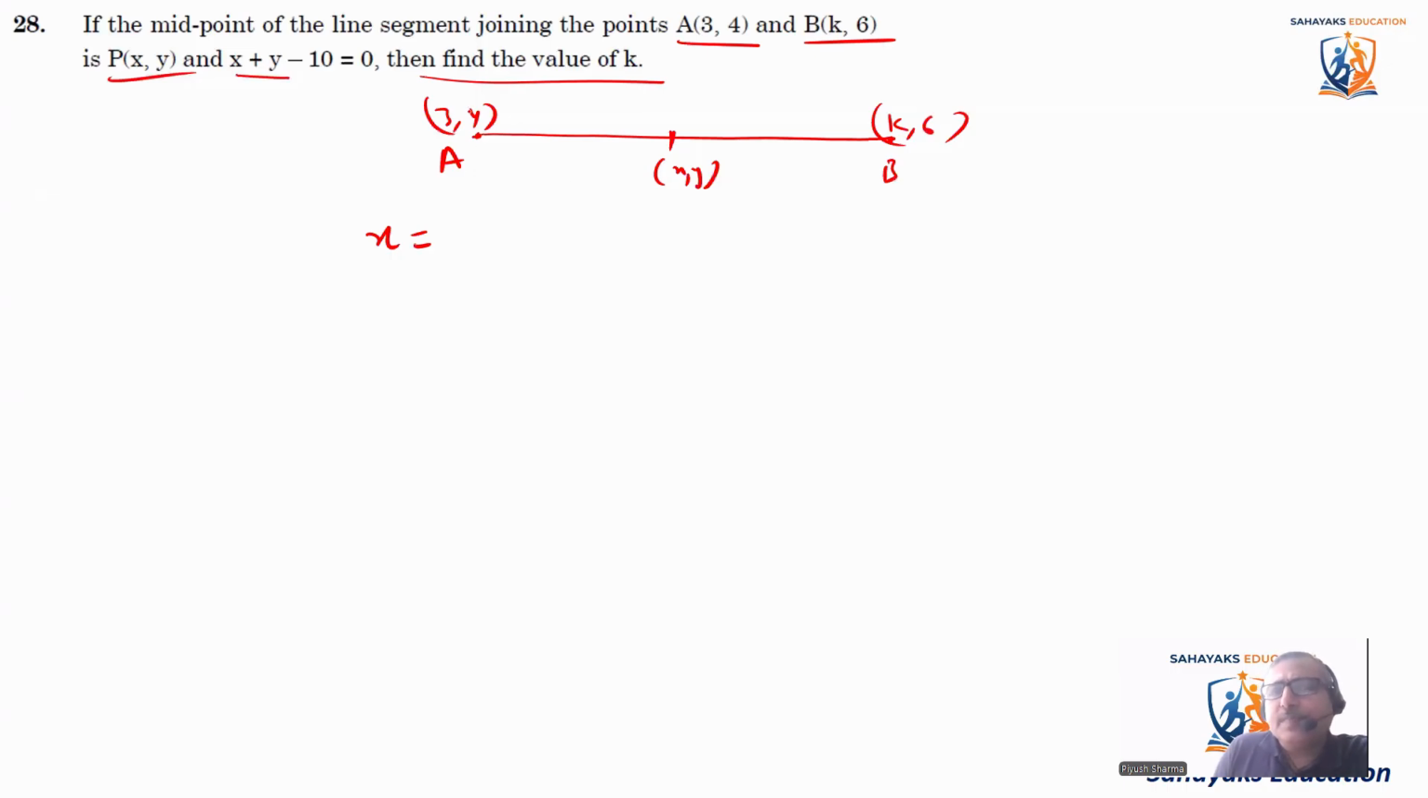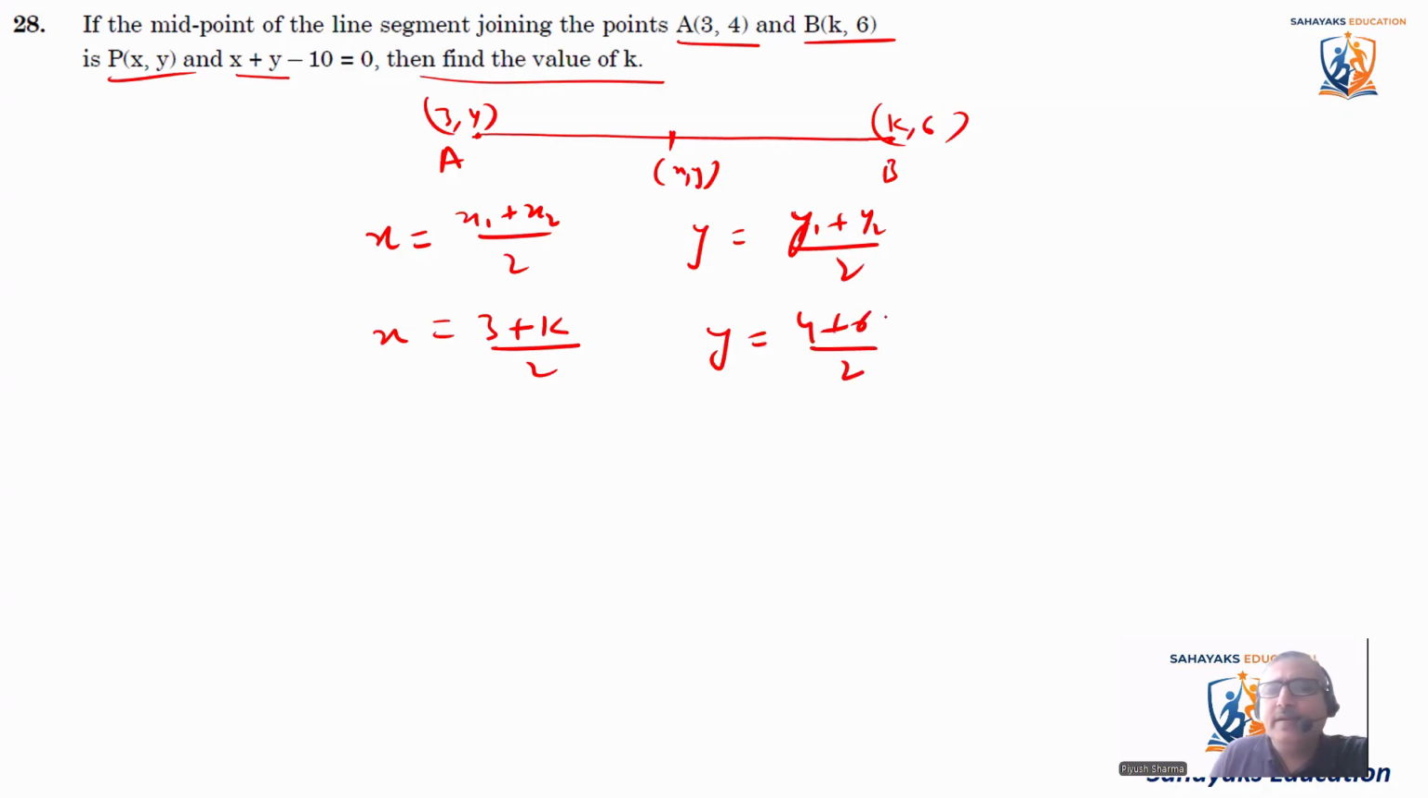Midpoint formula is X1 plus X2 by 2, and Y should be equal to Y1 plus Y2 by 2. So we are finding X and Y here. So X comes out to be 3 plus K by 2. That is X. And Y is equal to 4 plus 6 by 2. So this comes out to be 5. 4 plus 6, 10. 10 divided by 2 is 5. Okay, so we know that Y is equal to 5. This one thing which we have found out from here.